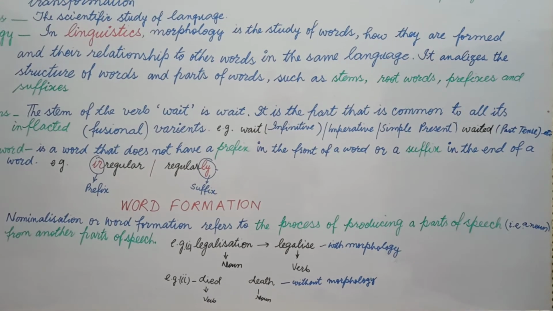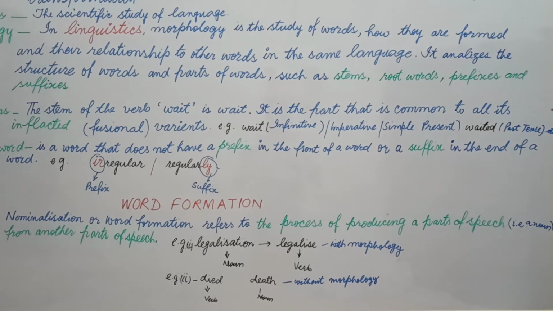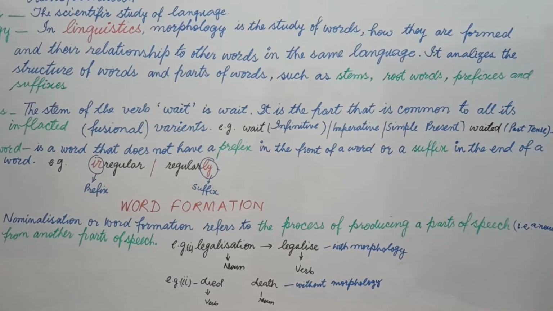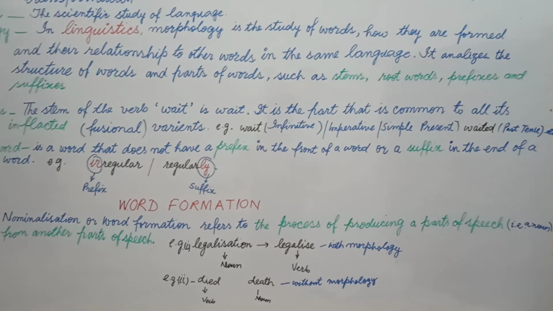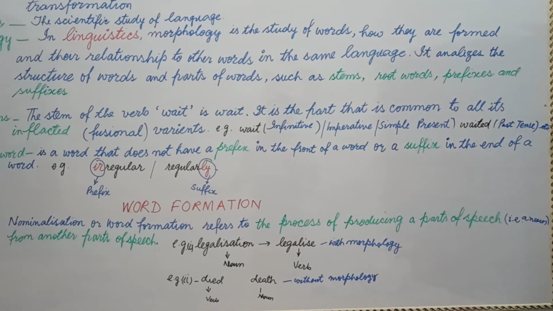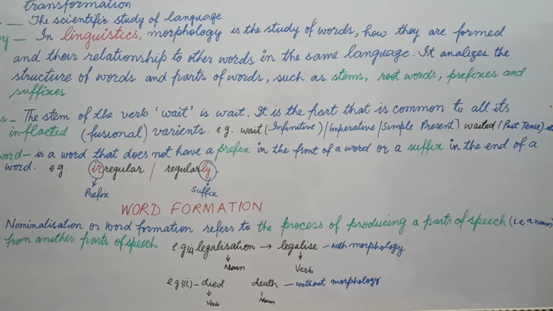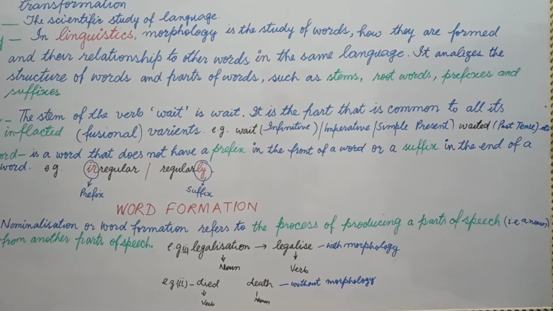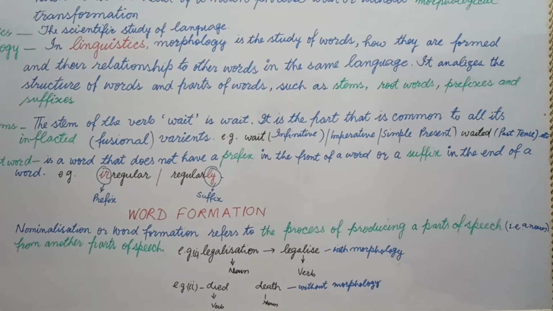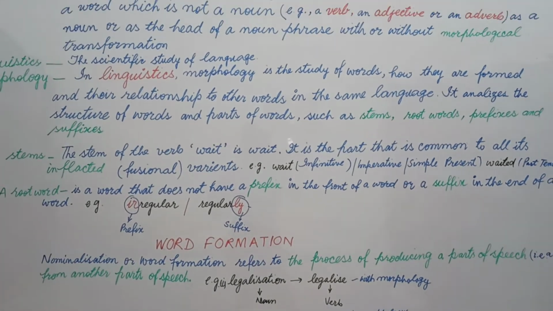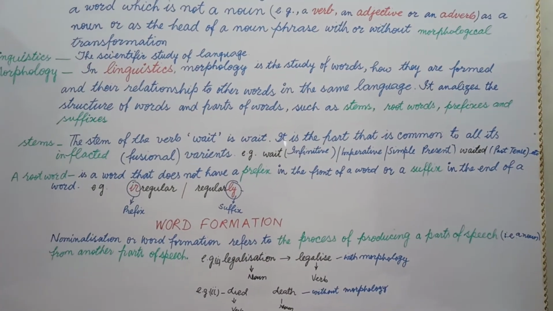Suppose you are given an adjective and you are instructed to change it to a noun. You are given a noun and you are instructed to change it into some other part of speech, meaning from noun to adjective, adjective to noun, adjective to adverb, adverb to adjective. This is word formation, students.